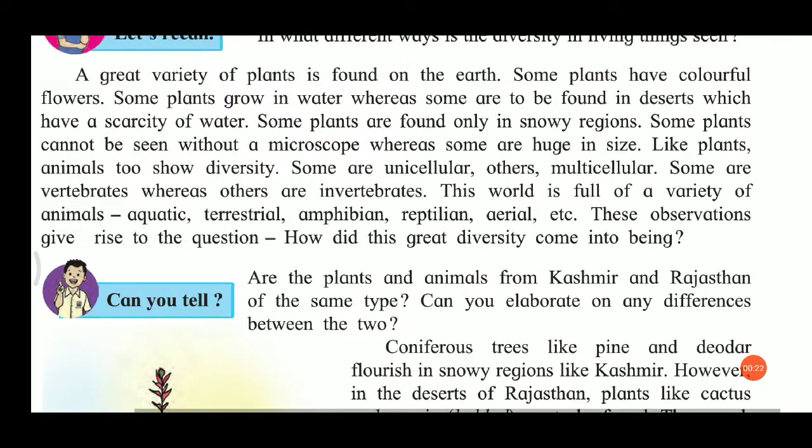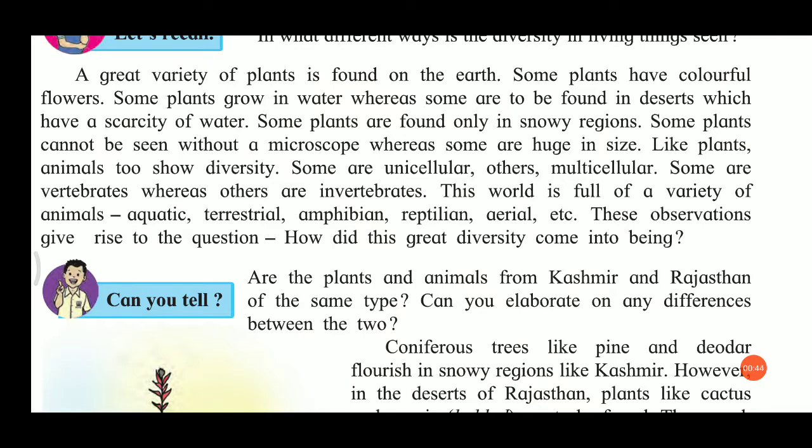Concentrate. A great variety of plants is found on the earth. Yes, that's right, there are so many varieties of plants on the earth. Some plants have colorful flowers. Some plants grow in water, whereas some are found in deserts, which have scarcity of water.